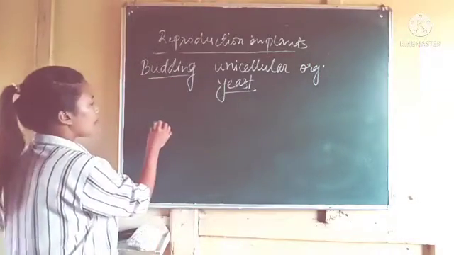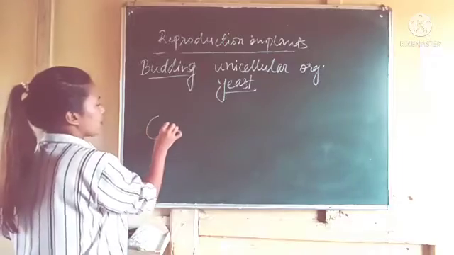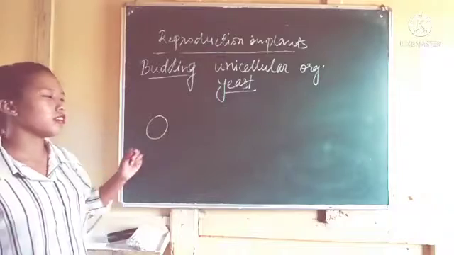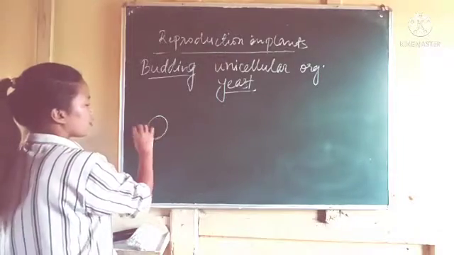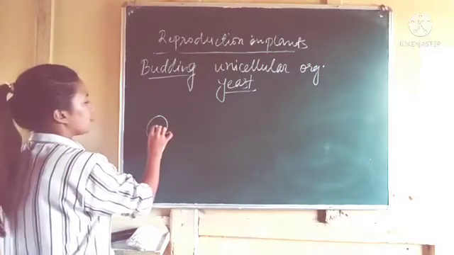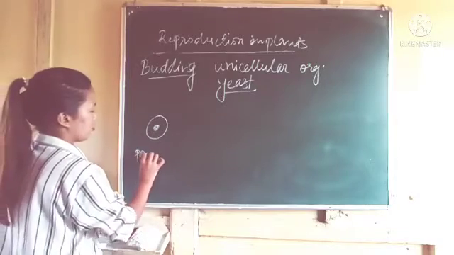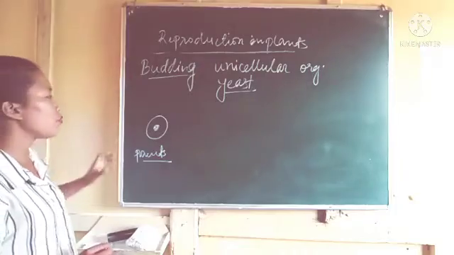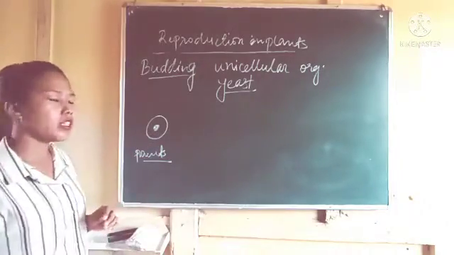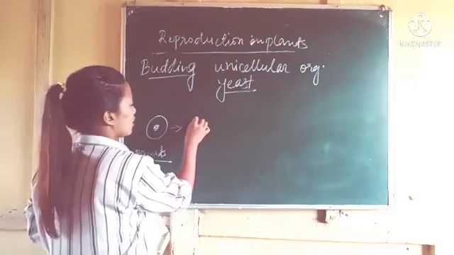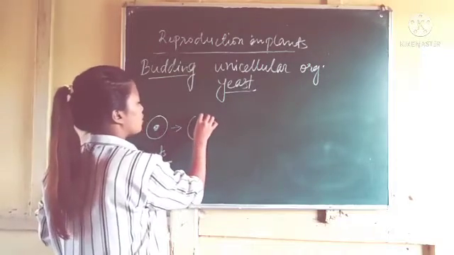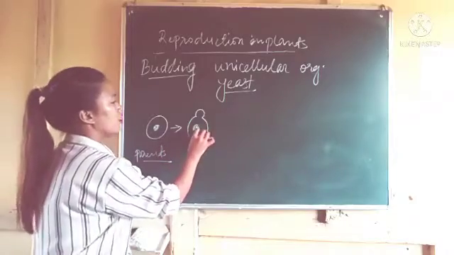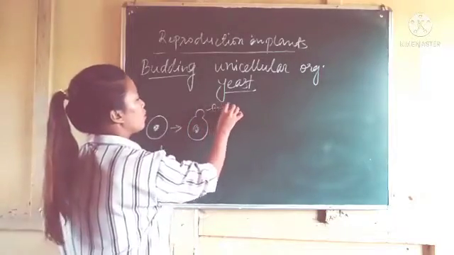Now the parent yeast looks like this. It is a single cell organism. Unicellular means single cell. They have a nucleus here. This is the parent. In this budding type of reproduction, from the parent body a small bud-like structure will come out, with a nucleus. This is called the bud.